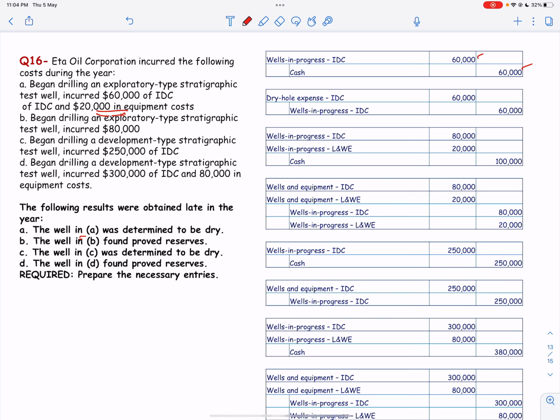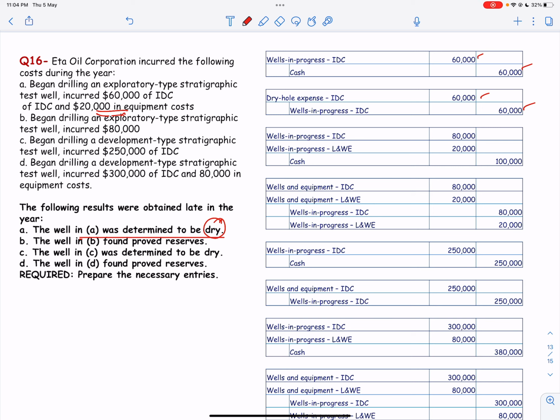But look at part A. The well in A was determined to be dry, and when it is dry, we have to close the well and equipment because this is the successful efforts method. So dry hole expense is debited and intangible drilling cost is credited.